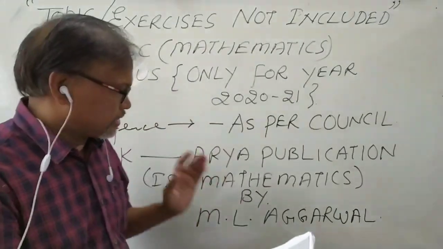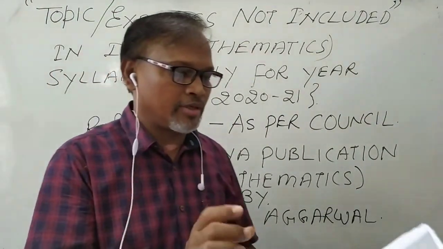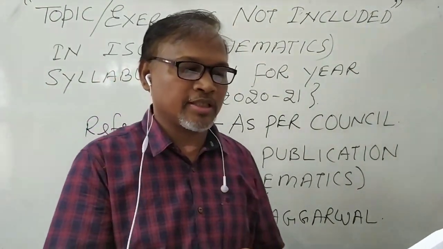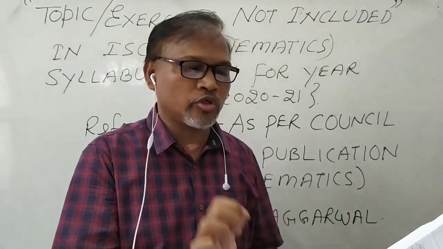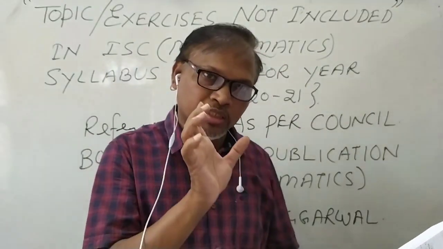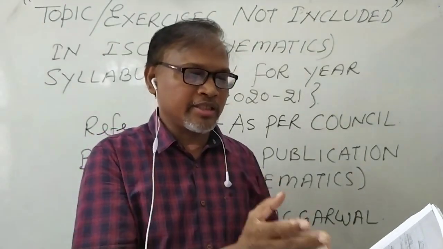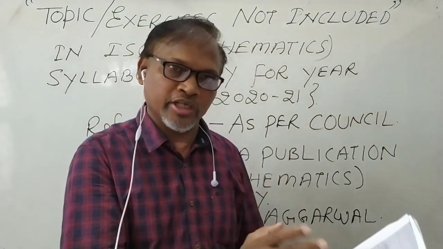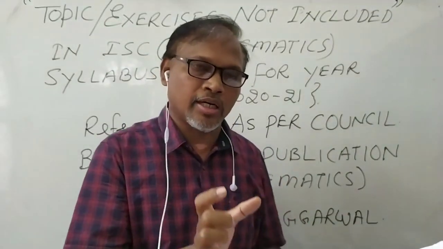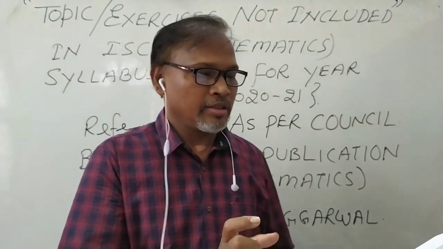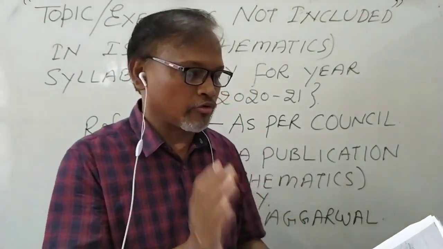In this book ML Agrawal, exercise 2.6, questions 24, 25 and 26, only these 3 questions are related to the intersection of planes, so this is not included.